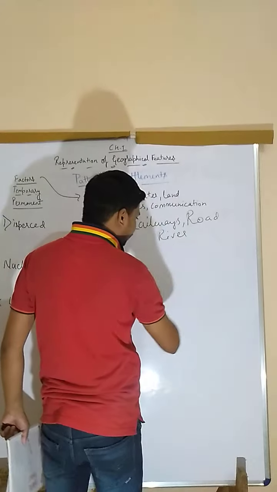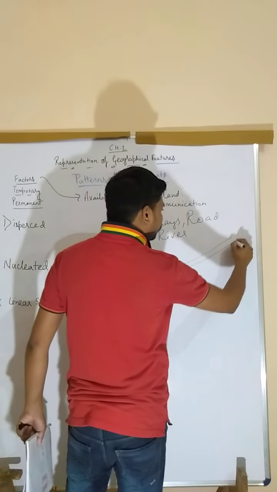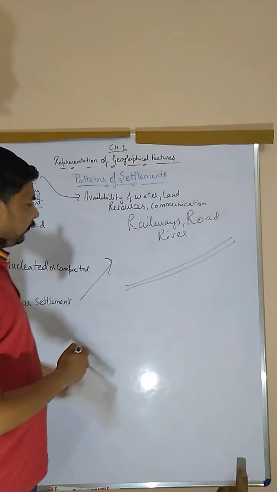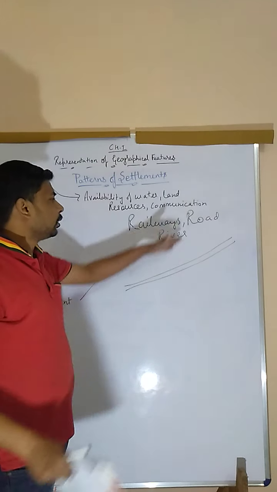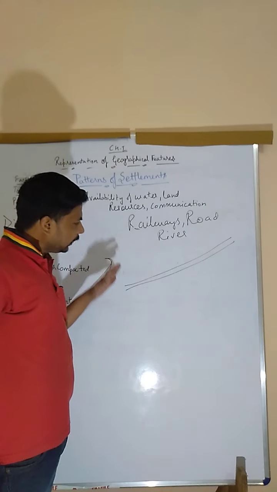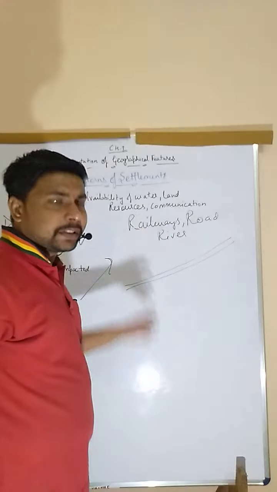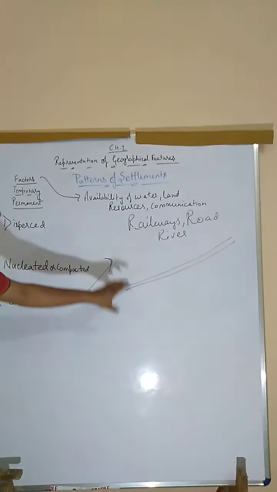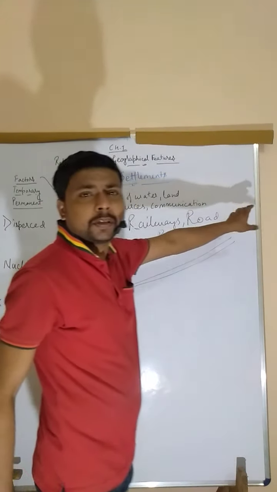Suppose this road is going, or some railways were running there, and some roads were there. So there the houses were made in front of each other, facing each other. Some houses were made along with that settlement only.